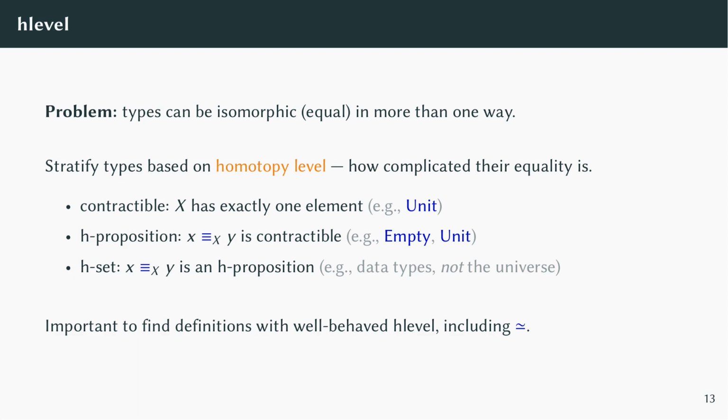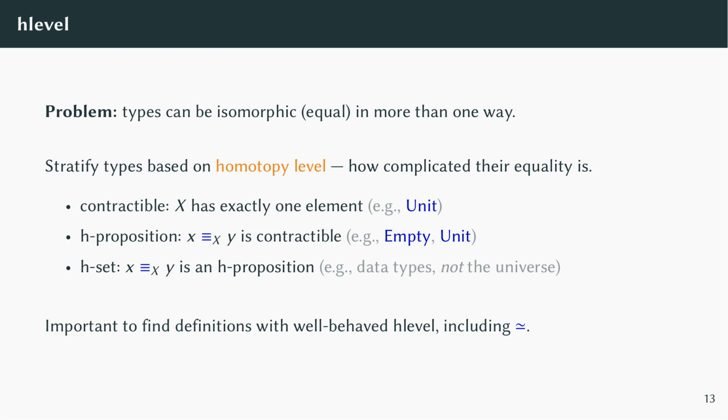When we use univalence, it's useful to stratify types based on how complicated their equality relation is, or how many times you have to iterate equality before it becomes trivial. We say a type is contractible if it has exactly one element. A type is an h-proposition, like empty or unit, if its path types are contractible. Most of the types you know are h-sets, because their path types are h-props. Any two elements are either not equal or equal in a unique way. But remember, the universe is not an h-set.